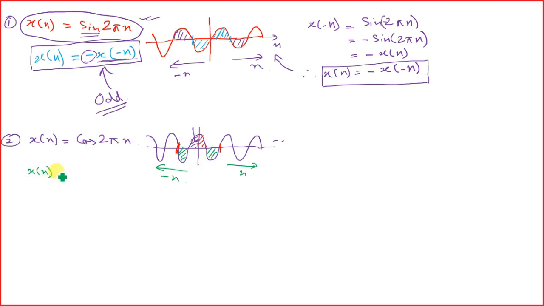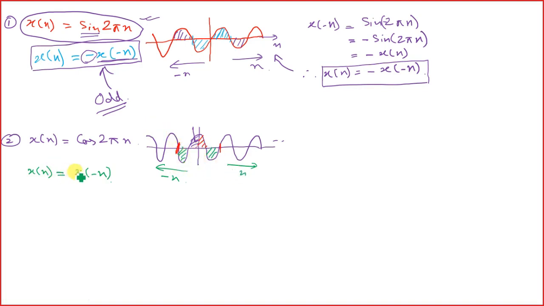So we can say x[n] is equal to x[-n], because whatever we are getting in the positive half, the same signal is being repeated over here, and similarly in the negative half also, right?